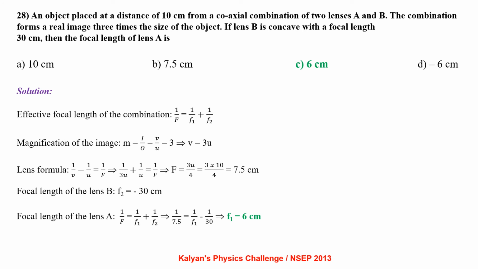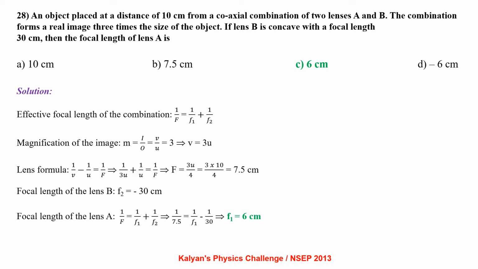An object is placed at a distance of 10 cm from a coaxial combination of two lenses A and B. The combination forms a real image 3 times the size of the object. If lens B is concave with a focal length of 30 cm, then the focal length of lens A is